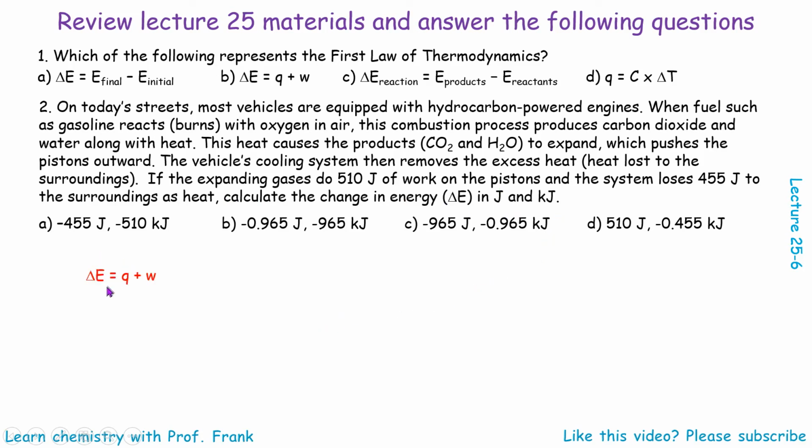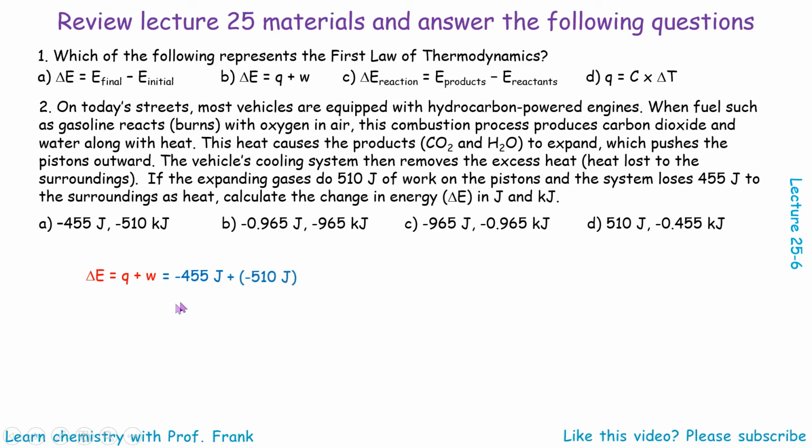First, recall the key equation. Energy change equals Q plus W. Okay? And now, what is Q? The Q, or the heat, in this question is 455. In order to determine whether it's positive or negative, we need to see whether the system gains or loses the heat. Here it says the system loses this much heat, then that's negative.